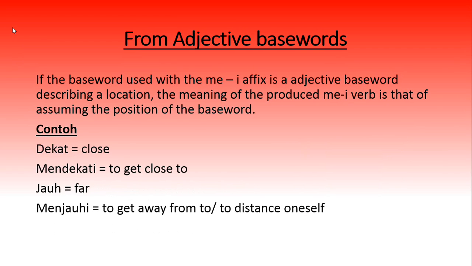From adjective base words now. So if the base word used with the me affix is an adjective base word describing a location, the meaning of the produced me verb is that of assuming the position of that location, of that base word. So if we look at some contoh, dekat, meaning close, mendekati, to get close to. So I'm assuming the position of the adjective. Jauh, far, menjauhi, to get far from, to distance oneself. So again, assuming the position of being far away from something or someone.